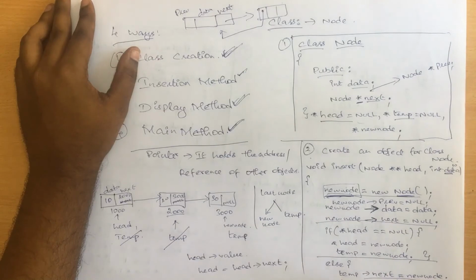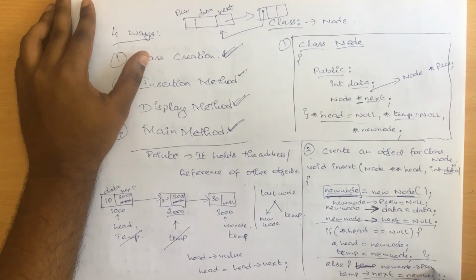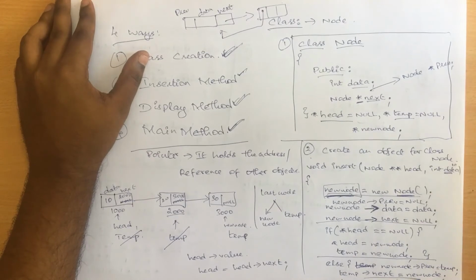So for that, what we have to do is, along with this, write one more line, that is new node of previous is equal to temp, and temp of next will be new node, and then temp will be new node. So this is one more extra line which we have to write.